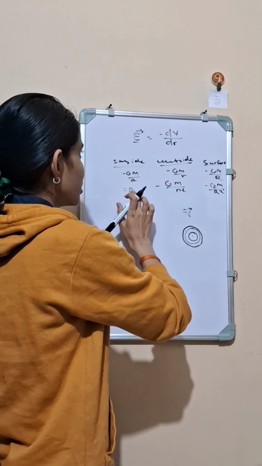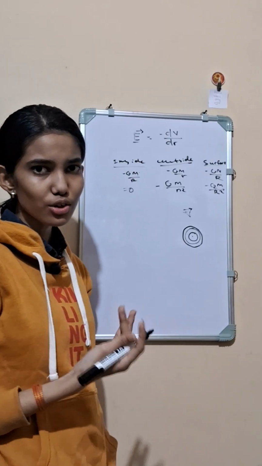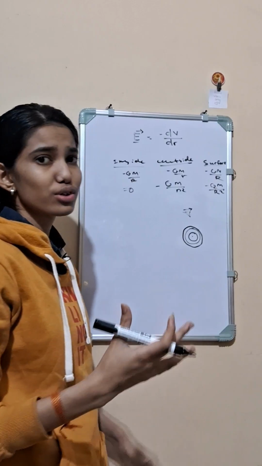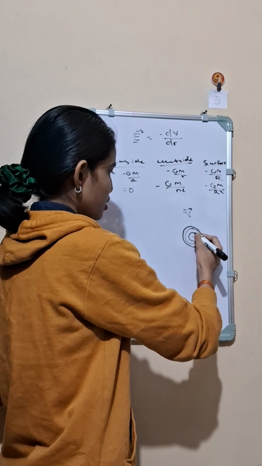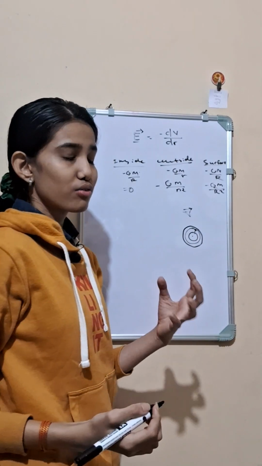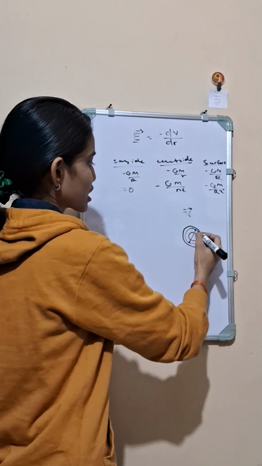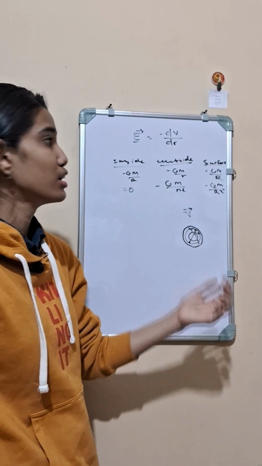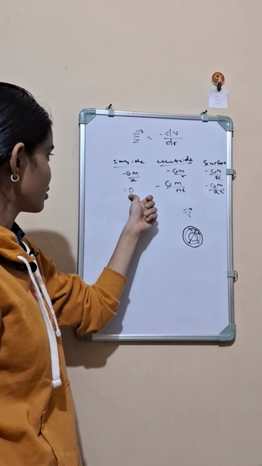So here the field is equal to 0, because there is actually no mass inside it, and as there is no mass, nothing will influence its position. We can say that this point will attract it with some force, and this point will also attract it, and the total vector sum will be equal to 0. So that's why no field acts on a point inside the spherical shell. That's why the field is 0.